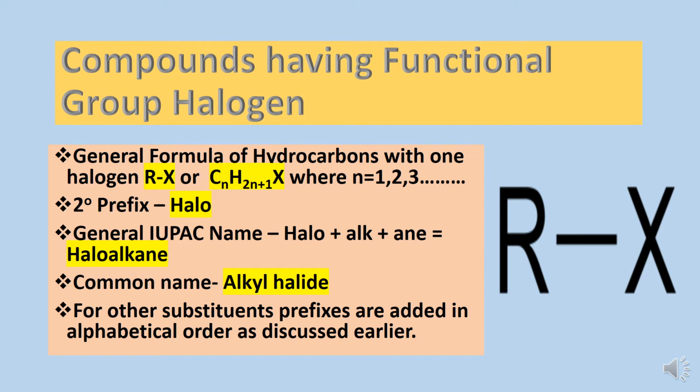And general IUPAC name for these compounds is halo secondary prefix plus word root plus ane, haloalkane. And similarly, if multiple bonds are present, then it may be haloalkene or haloalkyne. And common names for haloalkanes is alkyl halide. And for other substituents, prefixes are to be added in alphabetical order as discussed earlier.